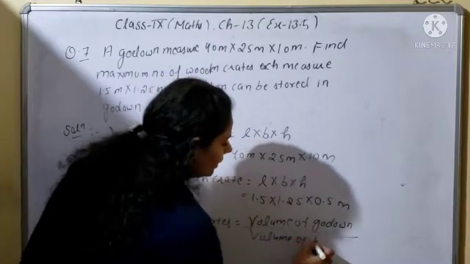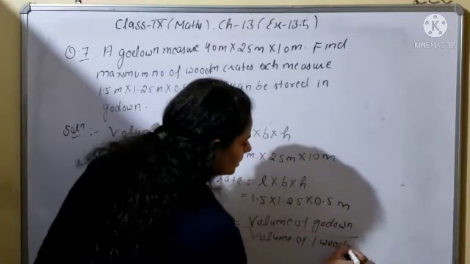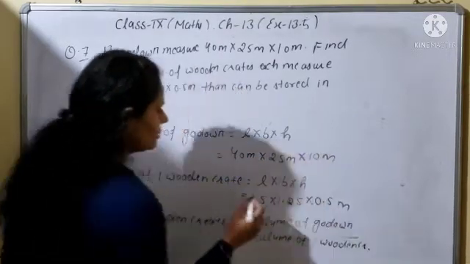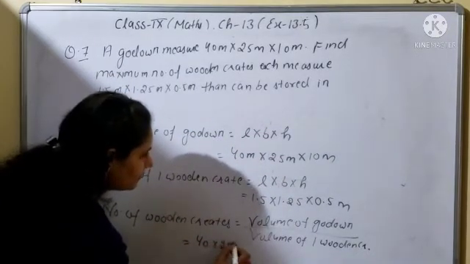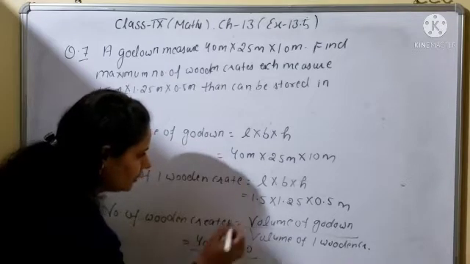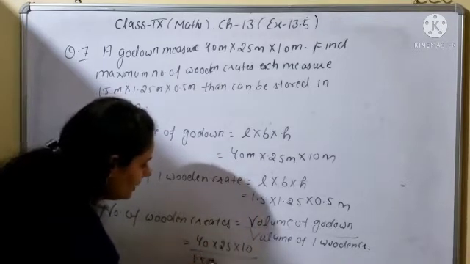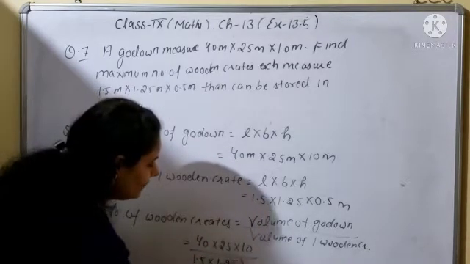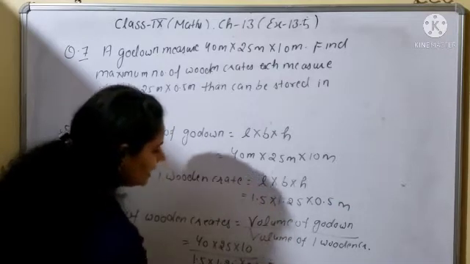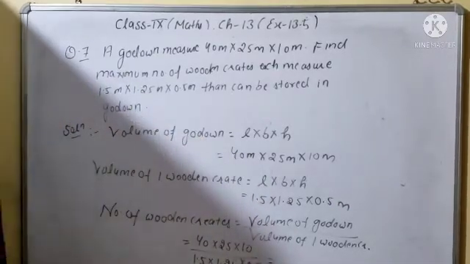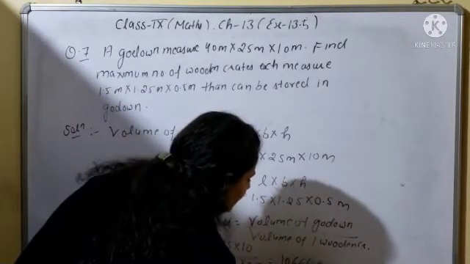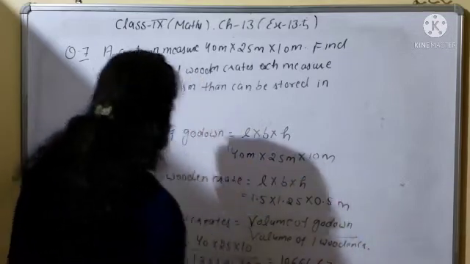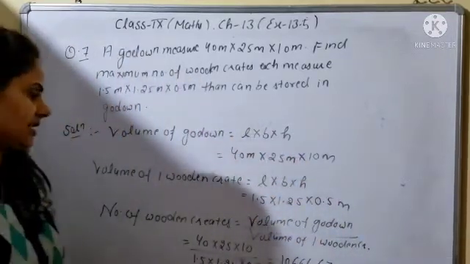So this one will be 40 multiply 25 multiply 10 upon 1.5 multiply 1.25 multiply 0.5. Now cancel out, and after that you will get the answer 666.67. So this one will be the number of wooden crates.